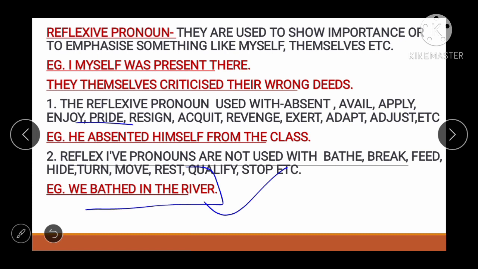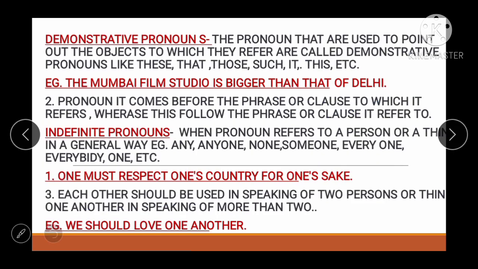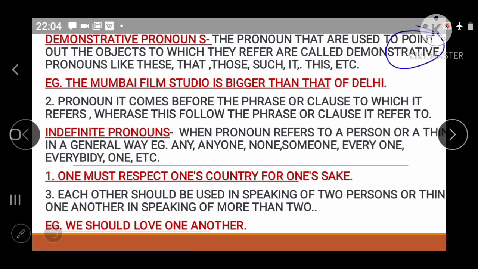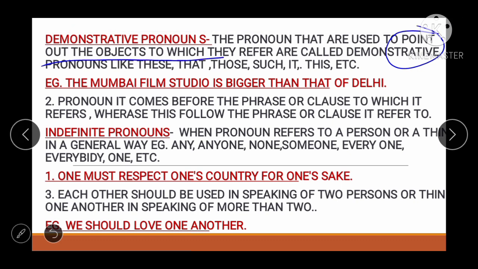So see friends, this is the important slide. You have to revise it. Okay, it's really very important. Now next pronoun is demonstrative pronoun. As the name indicates, demonstrate means which is used to point out. Which is used to point out the objects to which they refer, are called demonstrative pronouns.